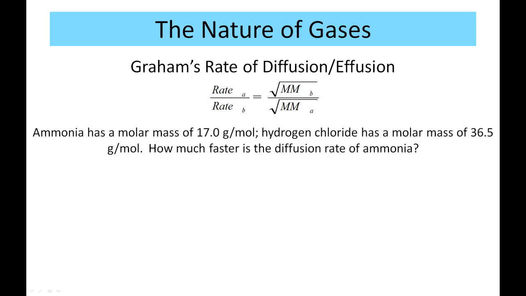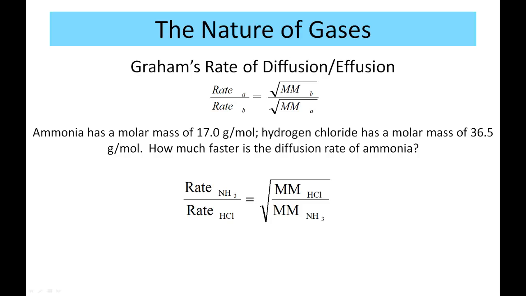So here's our first problem we're going to try with Graham's rate of diffusion/effusion. Ammonia has a molar mass of 17.0 grams per mole. Hydrogen chloride has a molar mass of 36.5 grams per mole. How much faster is the diffusion rate of ammonia? So the first thing I notice is that ammonia is lighter than hydrogen chloride, so it will diffuse and effuse faster than hydrogen chloride. As I said, lighter particles move faster than heavier particles. So let's set up our equation. Here's what it looks like.